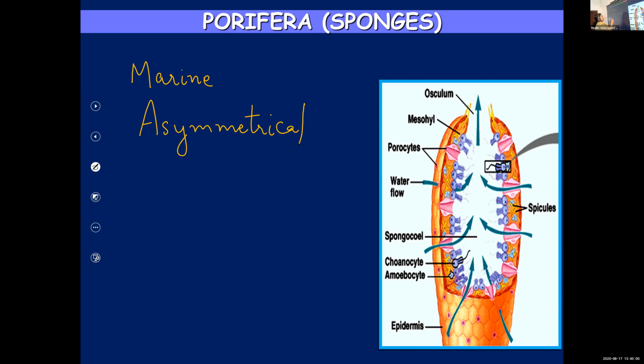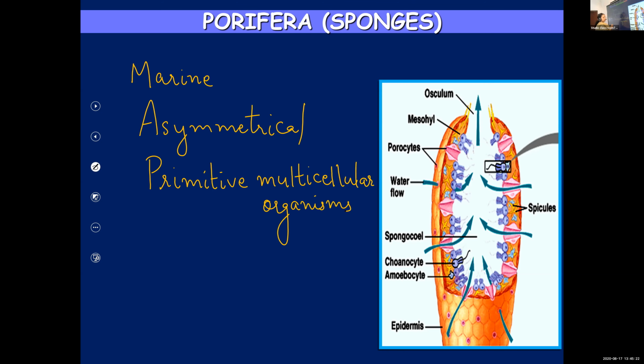Then the next point you should know is that they are primitive multicellular organisms. Even though they are multicellular, they are the simplest or oldest multicellular organisms.